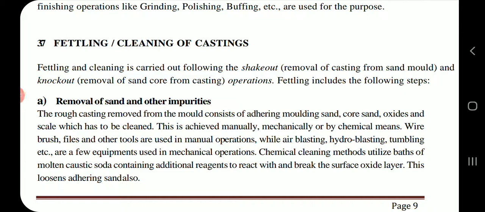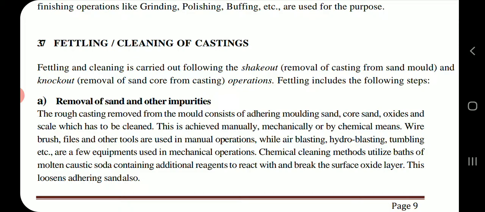Fettling or cleaning of castings. Fettling and cleaning is carried out following the shakeout, removal of casting from sand mold, and knockout, removal of sand core from casting operations. Fettling includes the following steps: removal of sand and other impurities. The rough casting removed from the mold consists of adhering molding sand, core sand, oxides, and scale, which has to be cleaned. This is achieved manually, mechanically, or by chemical means.